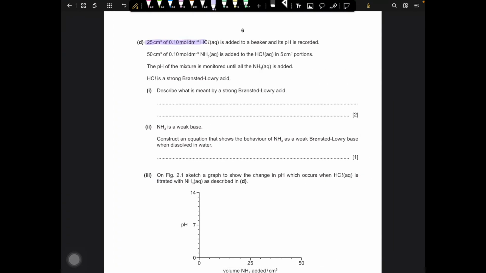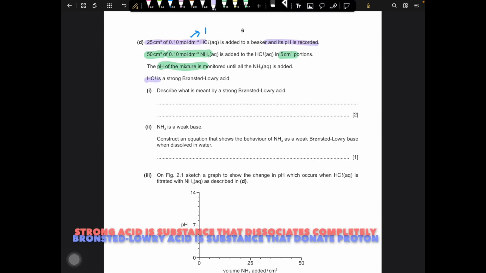25 cm³ of 0.1 molarity of HCl is added to a beaker and the pH is recorded. So you might not learn this while you are in AS, but we can see that the pH for 0.1 molarity of HCl is around 1. And then we add 50 cm³ of 0.1 molarity of ammonia, and extra information is given where HCl is a